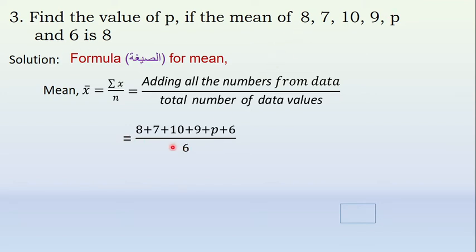What is given in the question? The mean for this data is 8. This is given in the question. Now simplify this one. You will get the value of P.